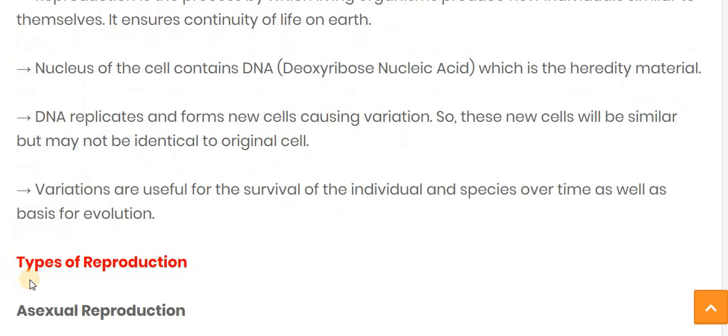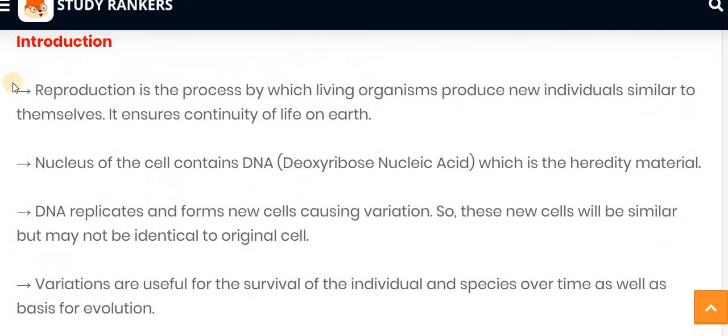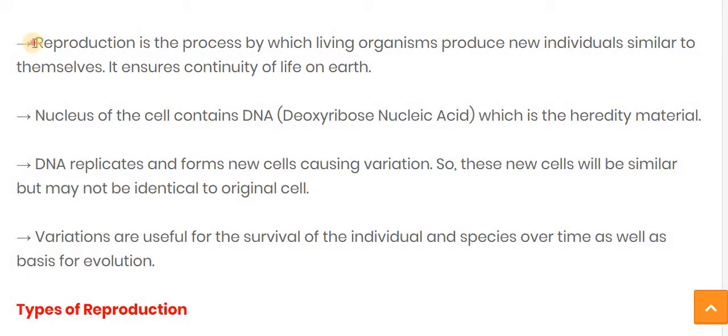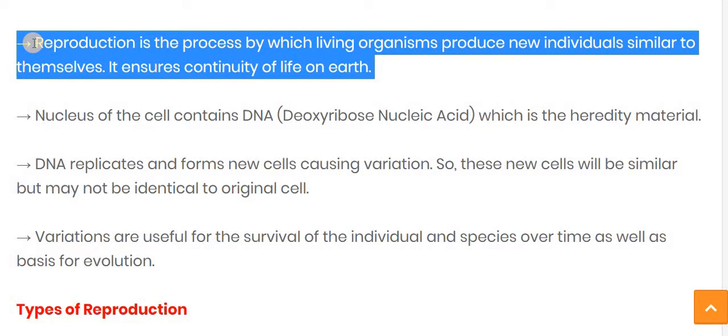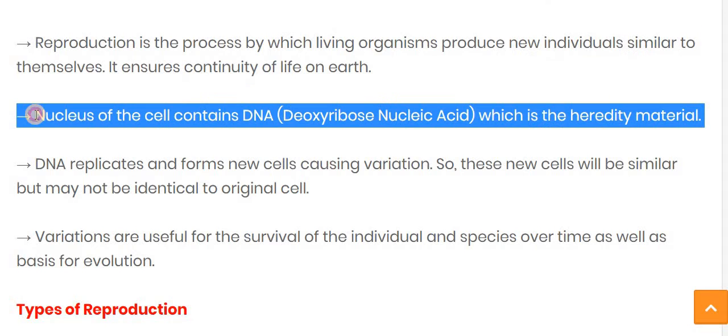In the introduction, first of all, we have to know the definition of reproduction: it is a process by which living organisms produce a new individual similar to themselves. It ensures the continuity of life on earth. The nucleus of the cell contains DNA, called deoxyribonucleic acid, which is the hereditary material.